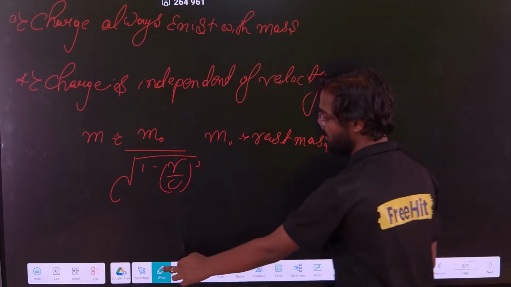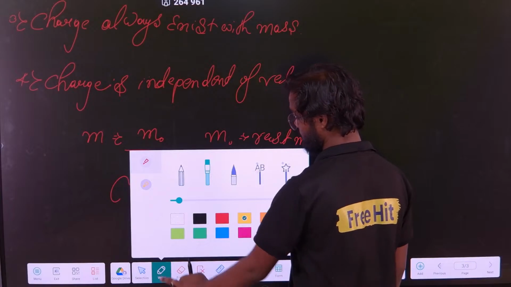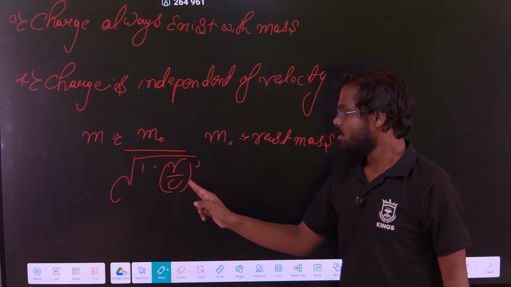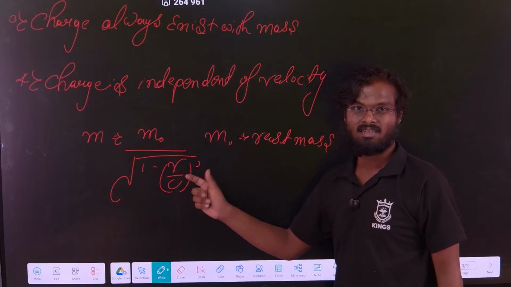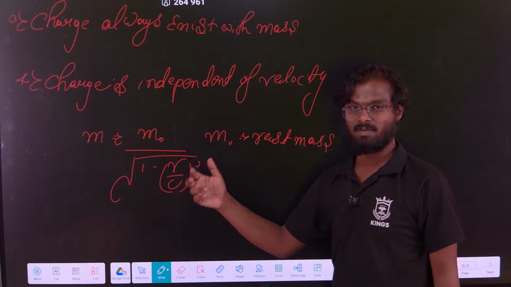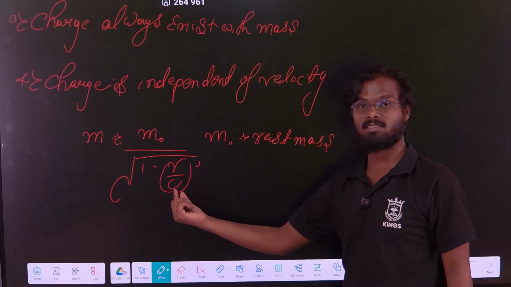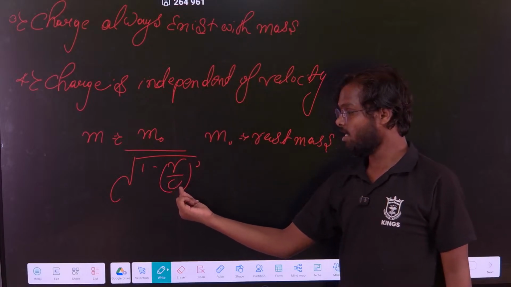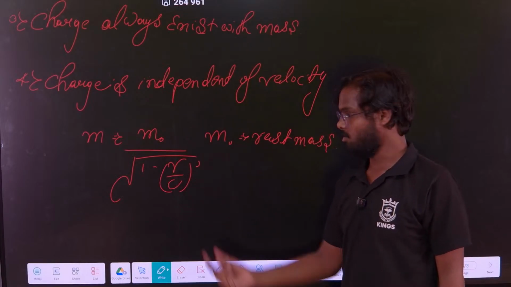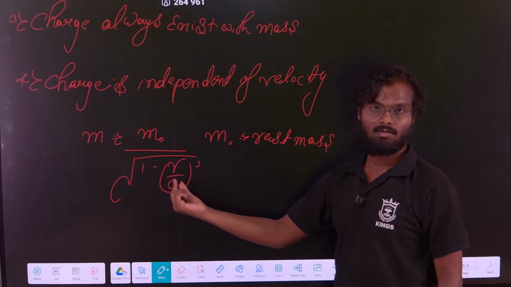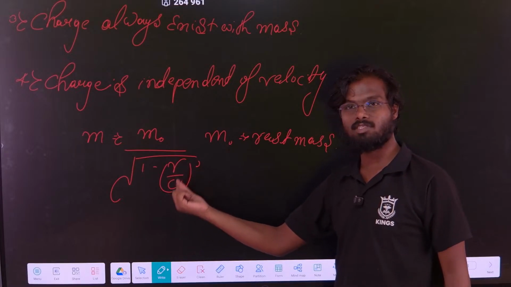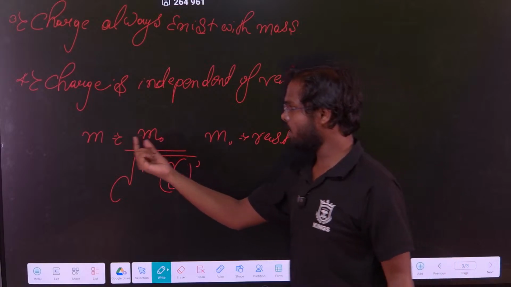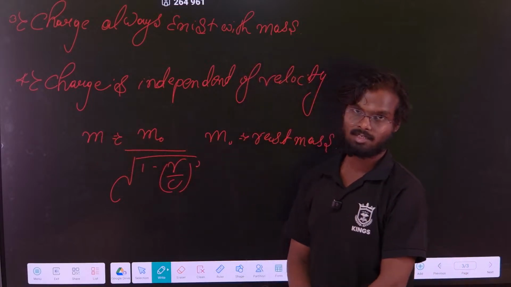If you see properly, generally our speed is in meters per second, 5 meters, 10 meters per second. This is how much? 3 lakh kilometer per second, like 3 lakh meters in 1 second. So that is a very big value. So this ratio will be almost 0. That is why in real life our mass is equal to rest mass.